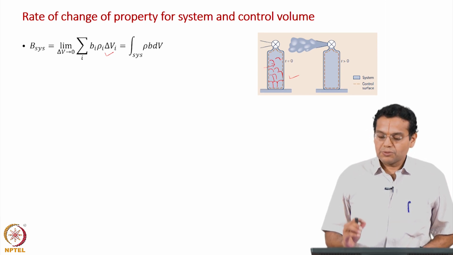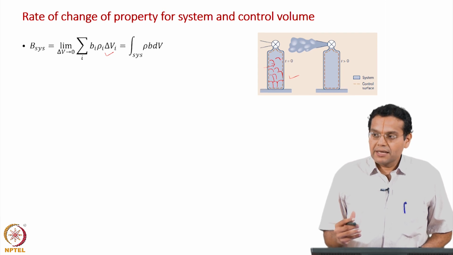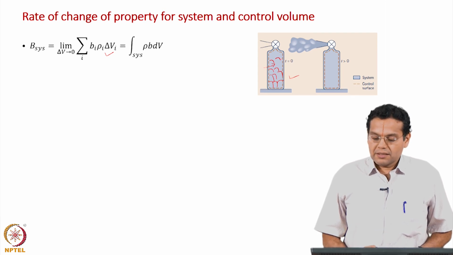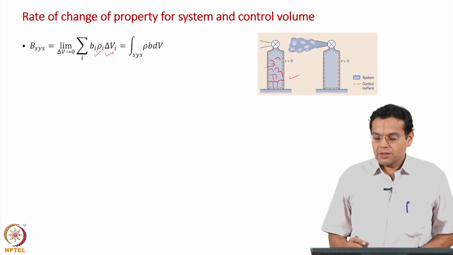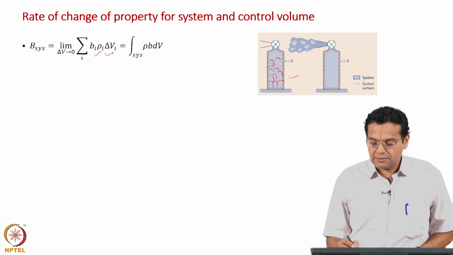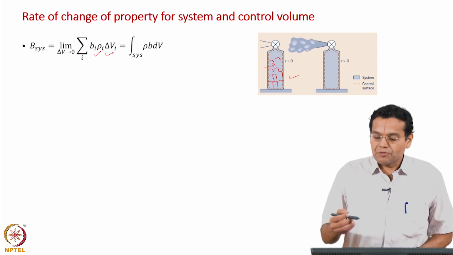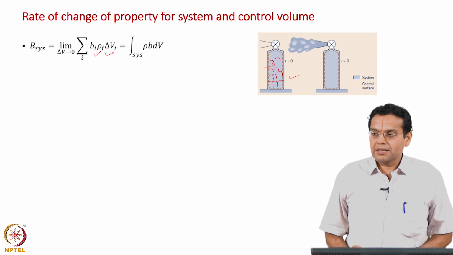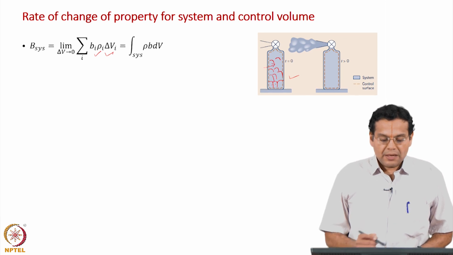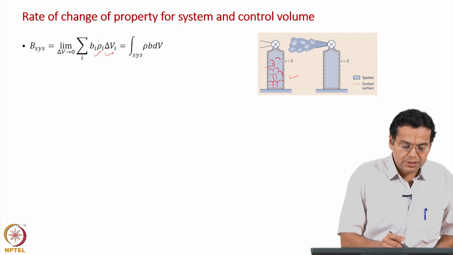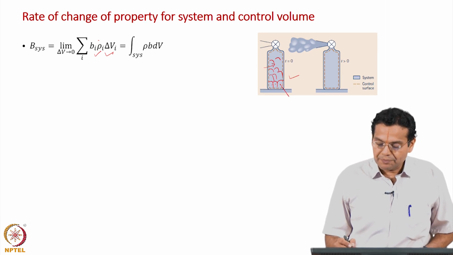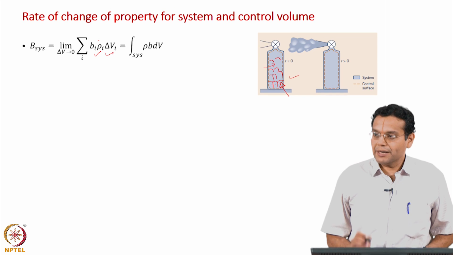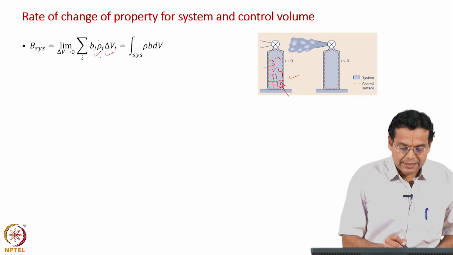Now, the density can vary within the system. So, for each volume there can be an associated density. This volume can have some density, this can have some density. So, within the system there can be spatial variation, and the density of each volume is rho i. Then each volume can have its own intensive property value, because this takes care of the mass.